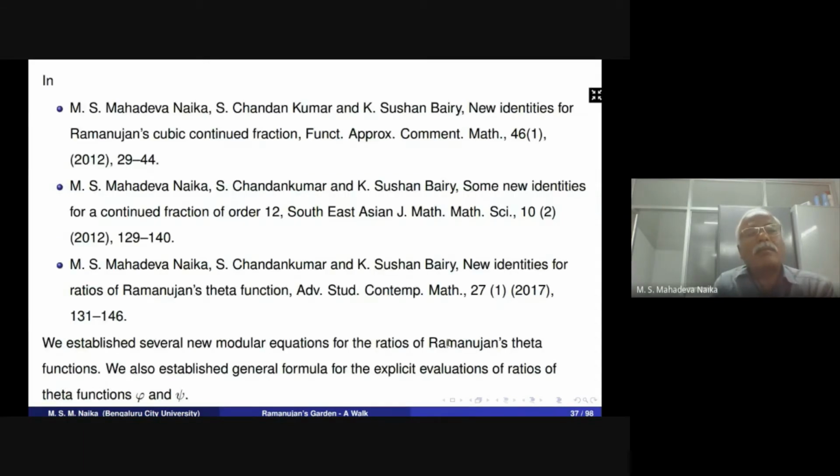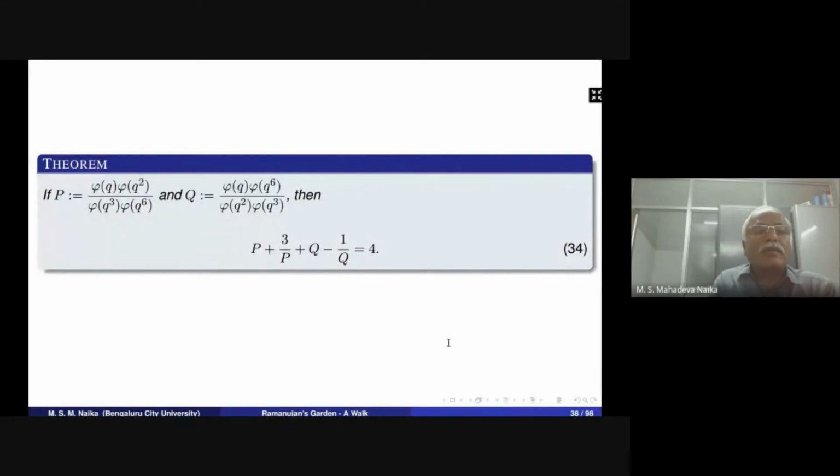So here, in the following papers, myself and my students have obtained several new modular equations for the ratios of Ramanujan theta function. We also established a general formula for the explicit evaluations of the ratios of theta functions phi and psi of q. So here, phi of q divided by phi of q, and phi of q square divided by phi of q power 6, and here q is phi of q square divided by phi of q square and phi of q power 6 divided by phi of q.